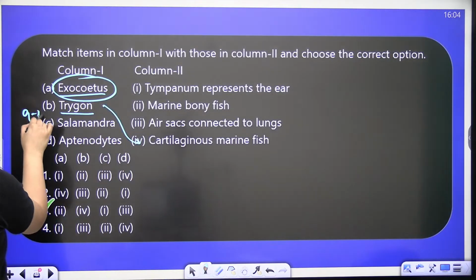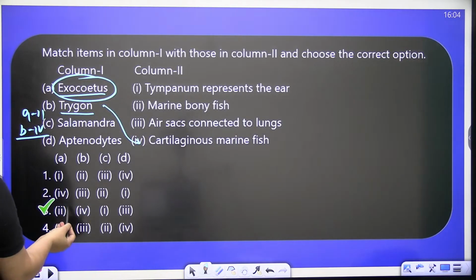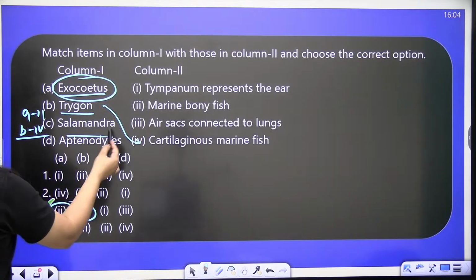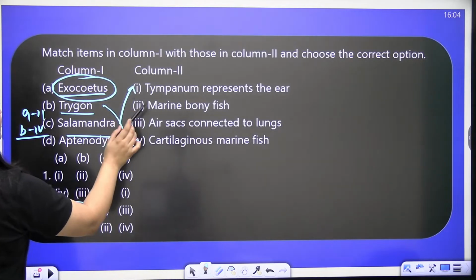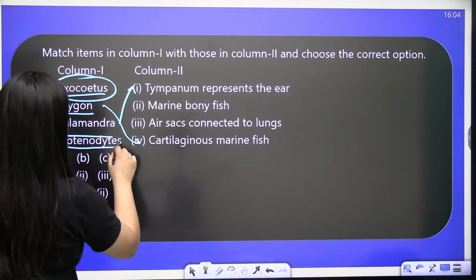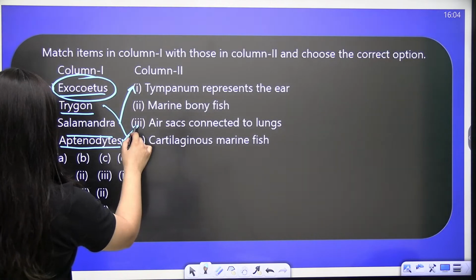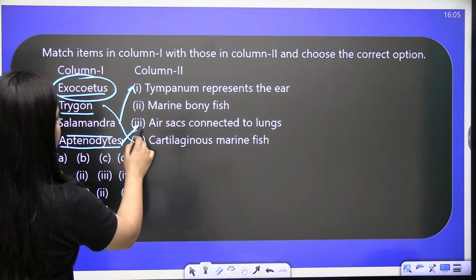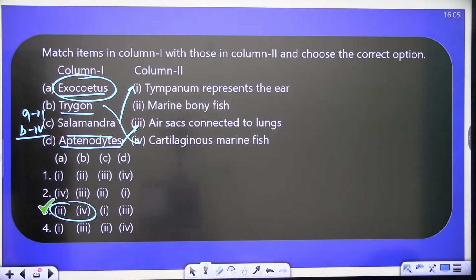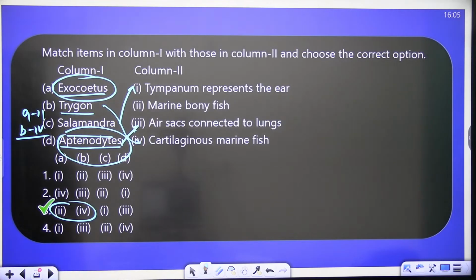So A with 2, B with 4, right? If you know it, you got your answer. Salamander is an amphibian, so tympanum represents the ear, that is middle ear. And this Aptenodytes is a bird. In birds, obviously air sacs are connected to the lungs.